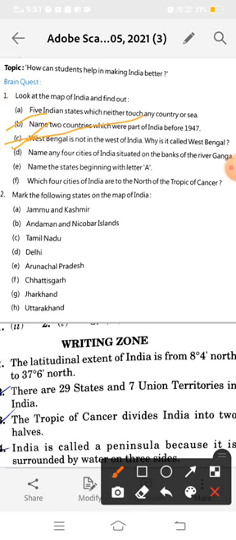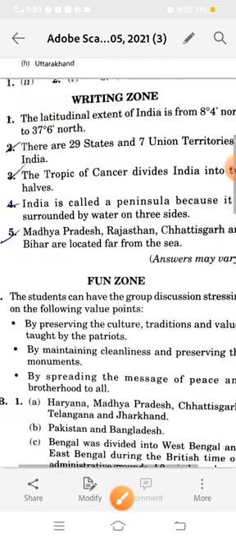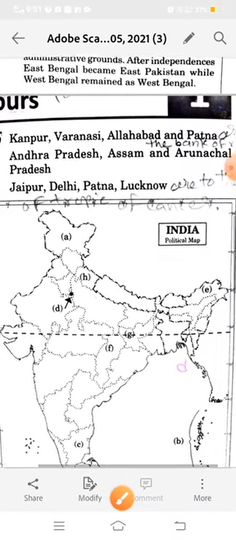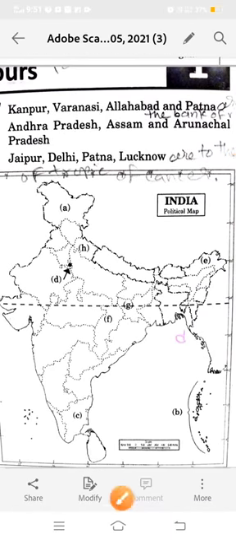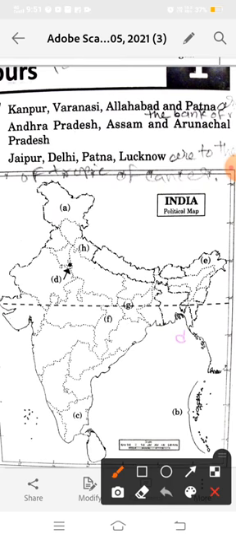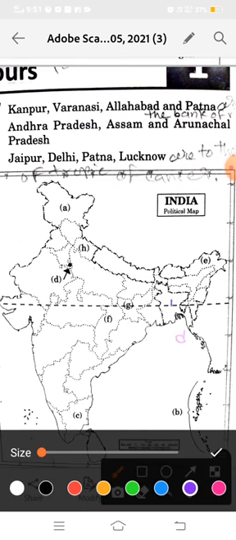See student, what happened? This is our map. Why is it called West Bengal? See, this portion is Bangladesh.